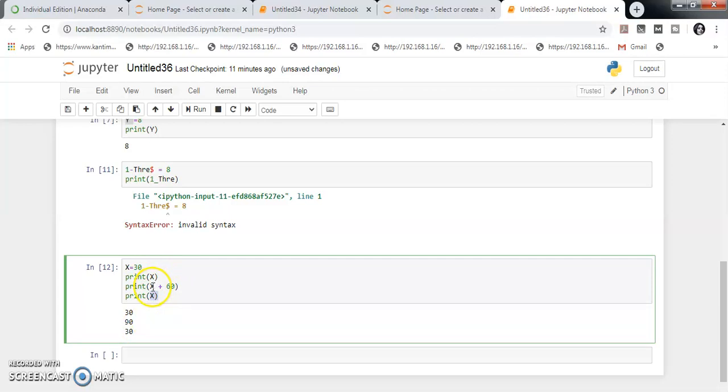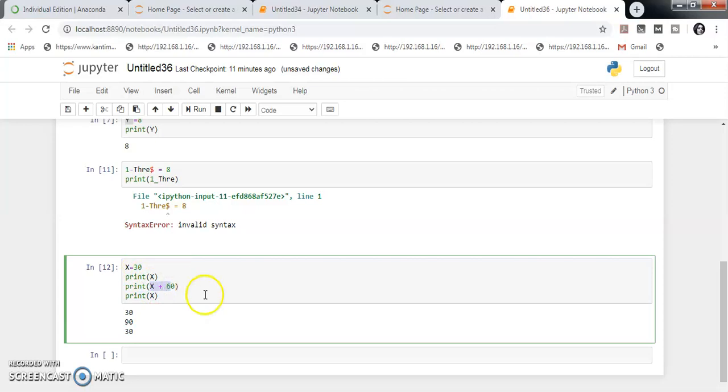Here we have not stored the value anywhere, we are just printing it. The 90 value is not stored anywhere, so the next time we print, it prints 30 only. We just added and printed.